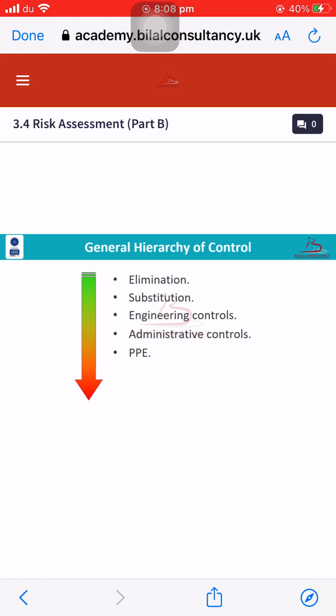Secondly, it's substitution. In substitution, we substitute the hazardous material with a less hazardous material or with a non-hazardous material. For example, if we are using any kind of chemical which is very hazardous, we will substitute that chemical with one that has the same properties but is less hazardous.